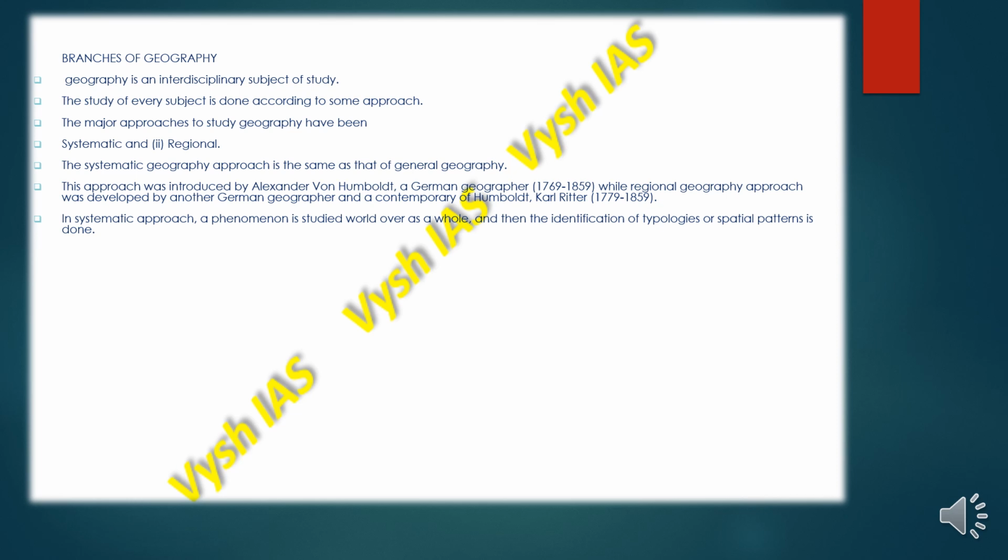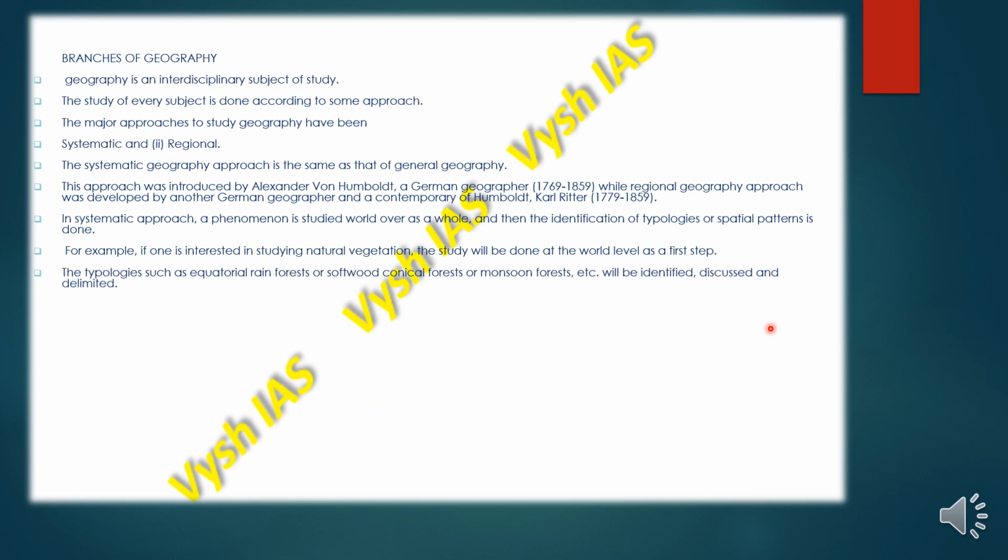In the systematic approach, a phenomenon is studied worldwide as a whole, and then the identification of the different types or the spatial pattern is done. This is done on a global basis or at a macro level. For example, if one is interested in studying natural vegetation, the study will be done at the world level as a first step. Typologies such as equatorial rainforest, softwood coniferous forest or monsoon forest will be identified, discussed, and then delimited.